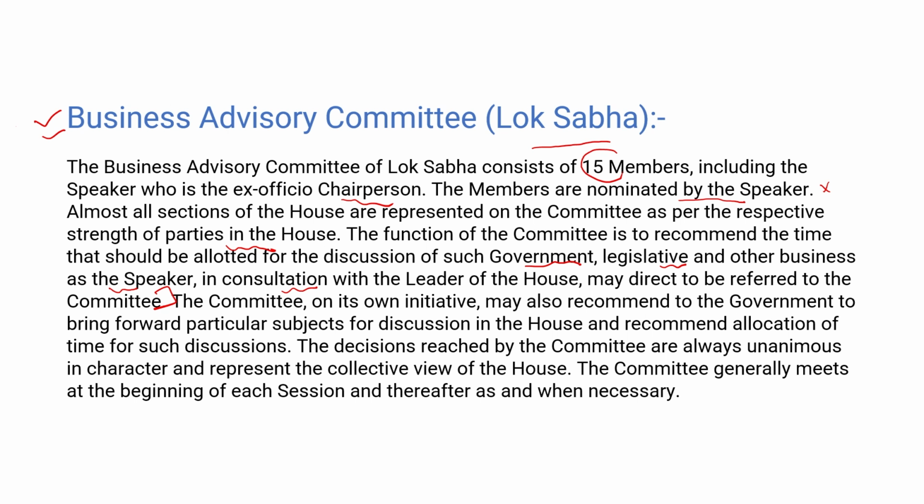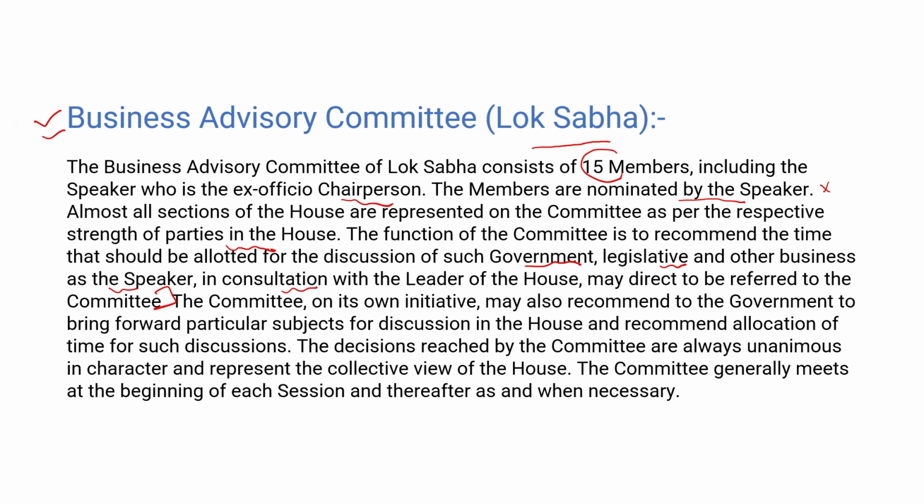Recommendation of the time that should be allocated for the discussion of any particular topic related to government, legislature, and other business. So basically it is an advisory committee which decides or recommends the time for any particular discussion in the parliament.